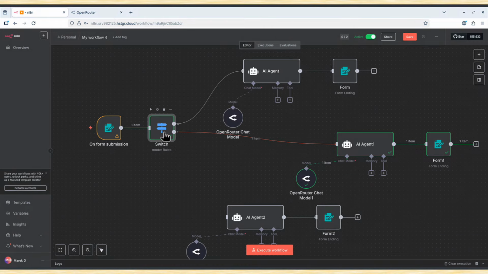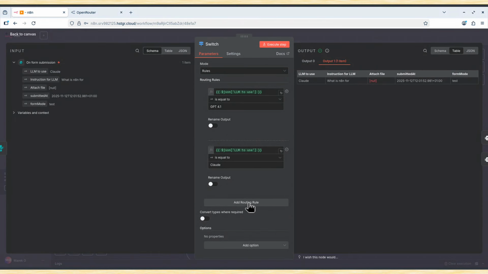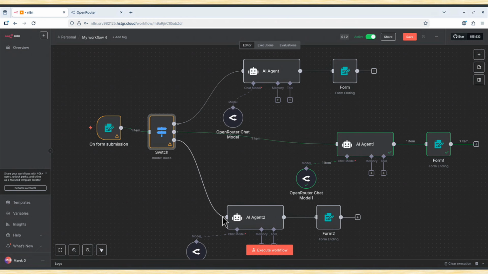And on the switch, it has to be under the same name. I just add another routing rule. When LLM to use equals DeepSeek, then I will attach it to this AI agent. Save. Don't forget to save, because it won't work if you don't save.